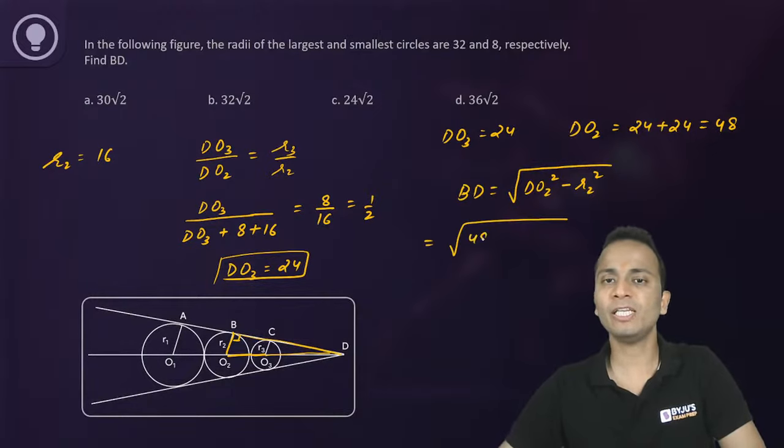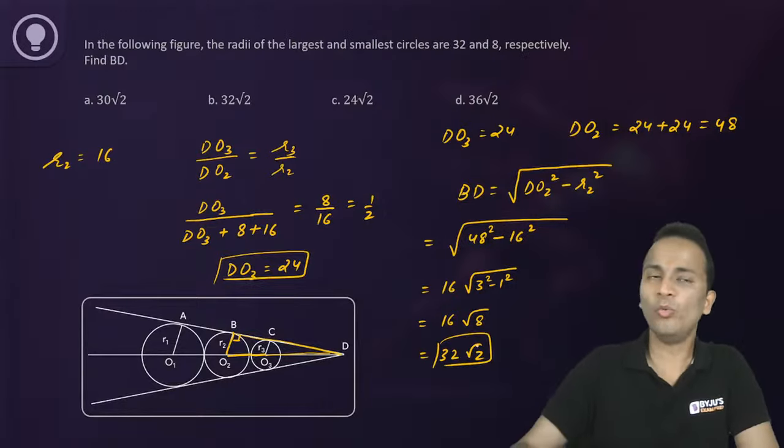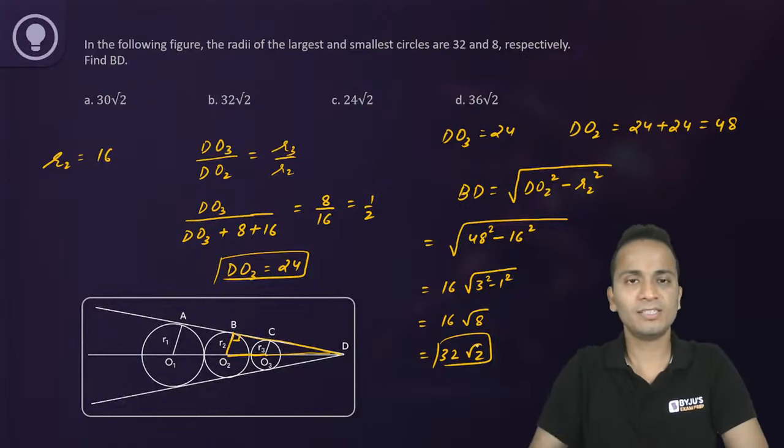So that is 48 square minus 16 square. Take 16 common and it will be 3 square minus 1 square. That is 16 under root 8, or you can say that 32 root 2. So 32 root 2 will be your final answer.